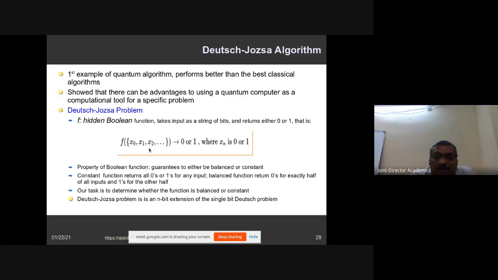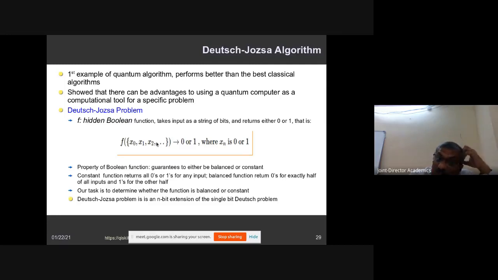And the very important property is that this function guarantees that the output is going to be either constant or balanced. The hidden function is said to be constant if, irrespective of the input, it produces 0 for all the inputs, or 1 for all the inputs.